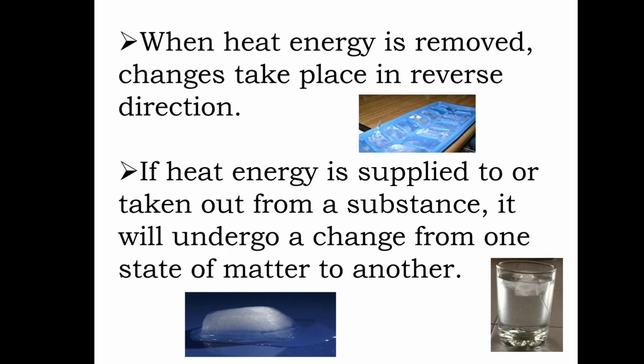When the heat energy is removed, changes take place in the reverse direction. If heat energy is supplied to or taken out from a substance, it will undergo a change from one state of matter to another. The heat energy can be transferred from one object to another. So when heat energy is removed, changes take place in the reverse direction. And once the heat energy is supplied or taken out from the substance, what happens? It will undergo a change from one state of matter to another.